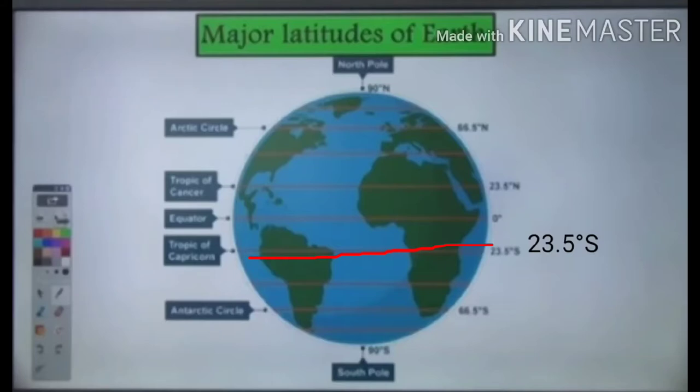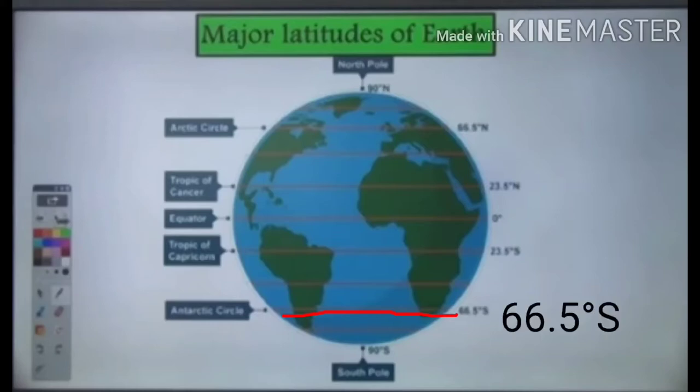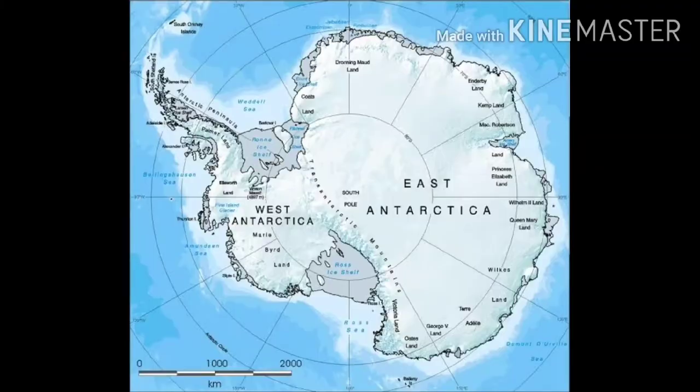And the last is the Antarctic Circle. The Antarctic Circle is just opposite of the Arctic Circle. That is, the Arctic Circle represents 66.5 degrees north, while the Antarctic Circle represents 66.5 degrees south. So it is located at approximately 66.5 degrees south latitude or south of the equator. This line or circle of latitude marks the starting point of the southern area known as Antarctica. The circle consists of only one continent, Antarctica.